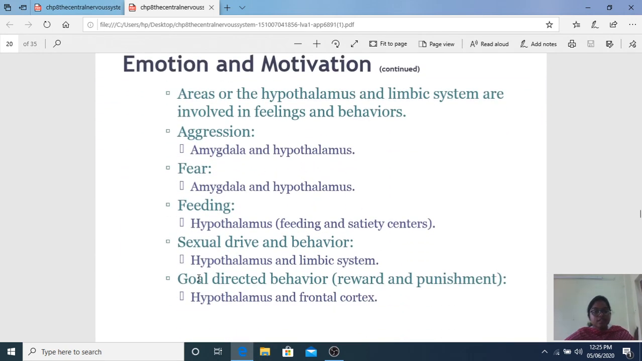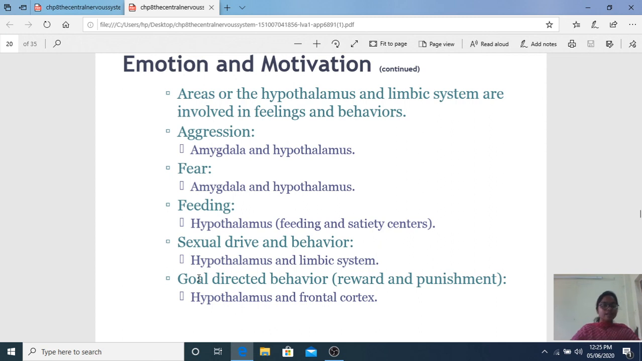Emotion and motivation. Areas of the hypothalamus and limbic system are involved in feelings and behavior. I have told you: aggression, amygdala and hypothalamus. And fear is also amygdala and hypothalamus. Some people will have stage fear, and because of the amygdala controlling, they are not able to speak.